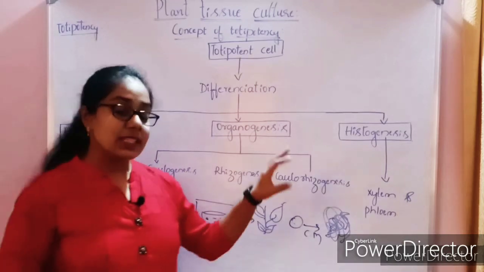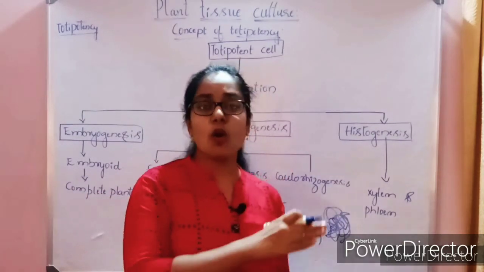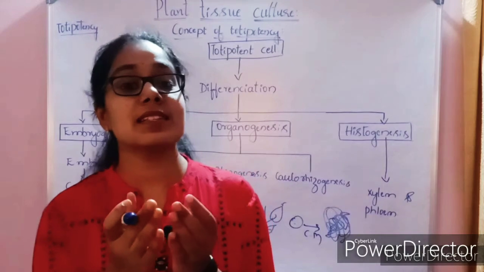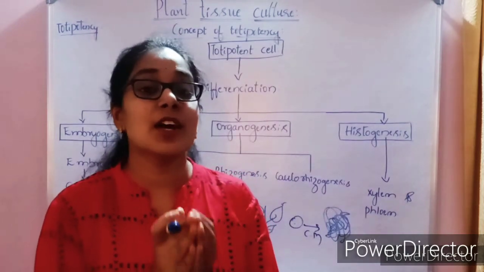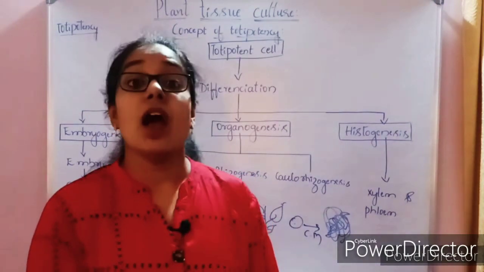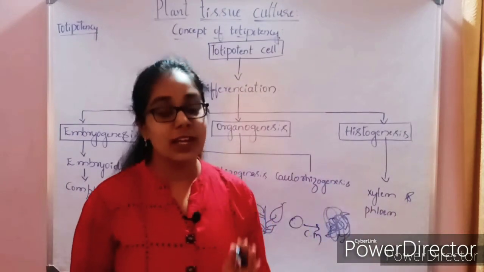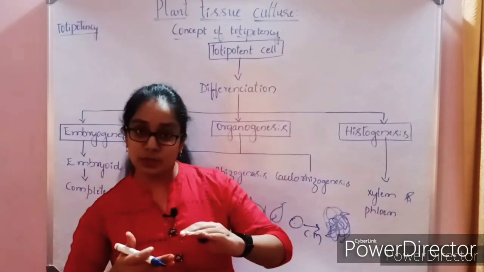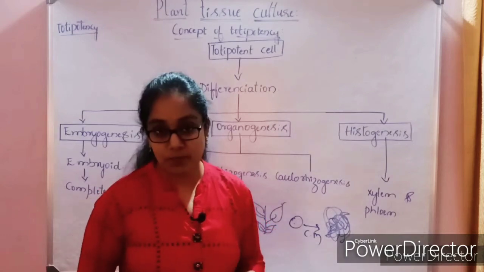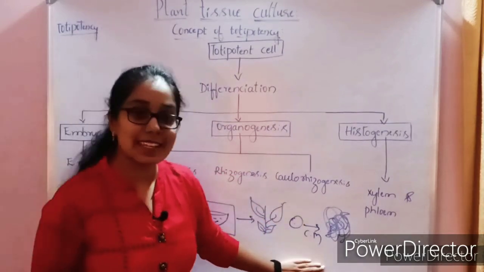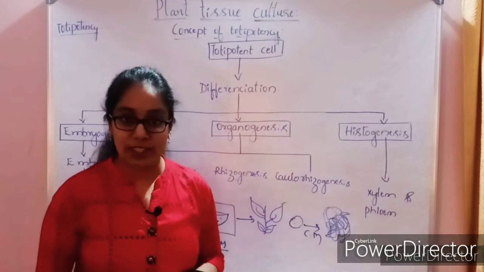Here, all the cells which comprise the callus are called totipotent cells, and all those cells have the capability of regaining the normal plant body. Actually, this cell is taken from a healthy normal plant body, right?